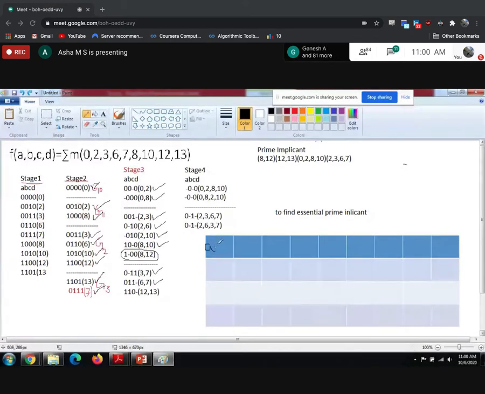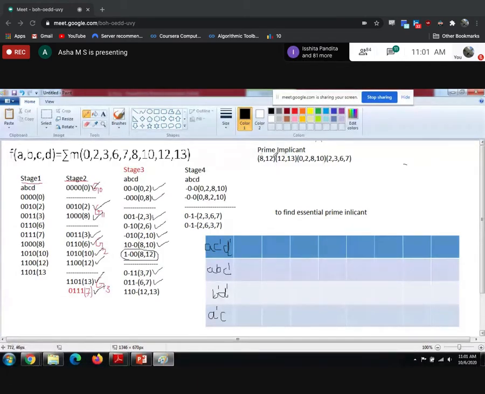A C bar D bar. Next, 12, 13. How can you write 12, 13? A B C bar. Next, 0 to 8, 10. That is B bar D bar. So this one A bar C. A bar C.